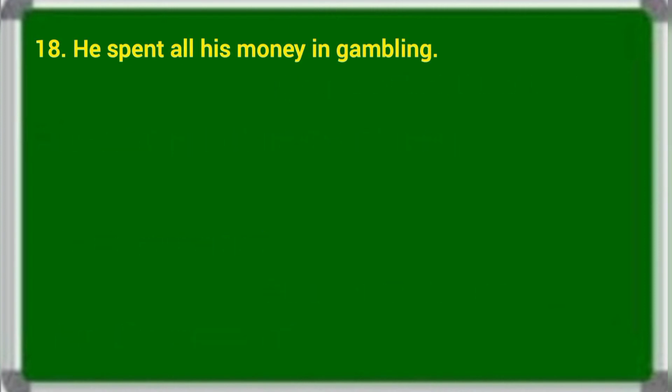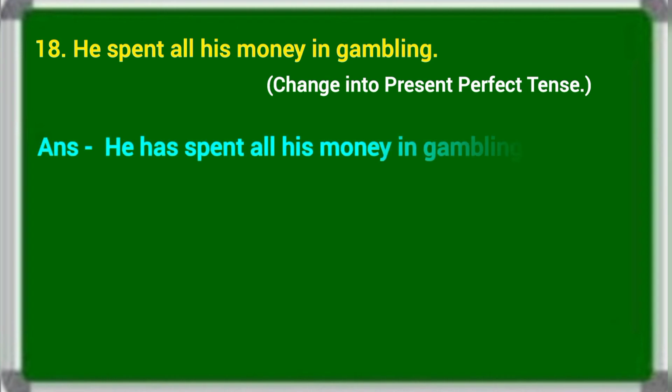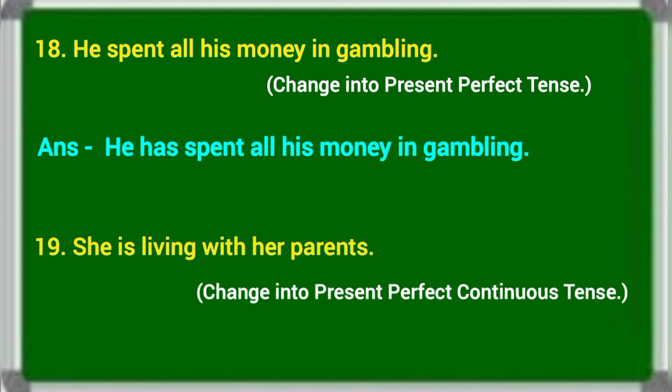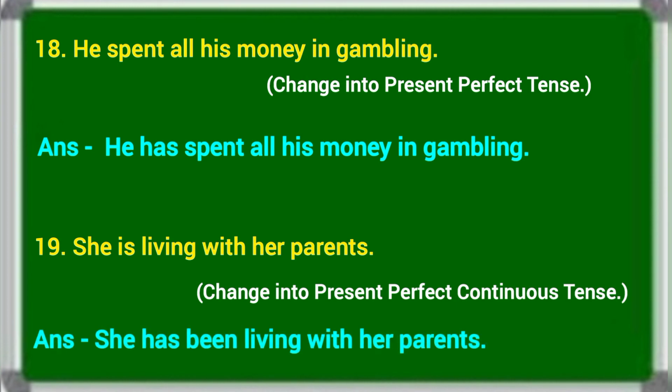Next sentence, he spent all his money in gambling. Change into present perfect tense. In present perfect, we use have or has plus V3. Here the subject is he, so has. The answer is he has spent all his money in gambling. Next sentence, she is living with her parents. Change into present perfect continuous tense. Here the answer is she has been living with her parents.